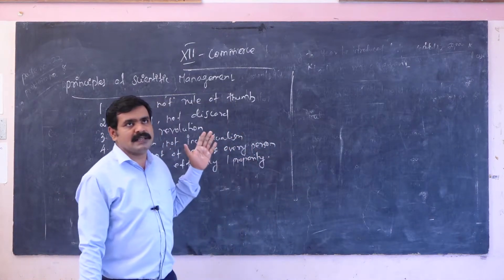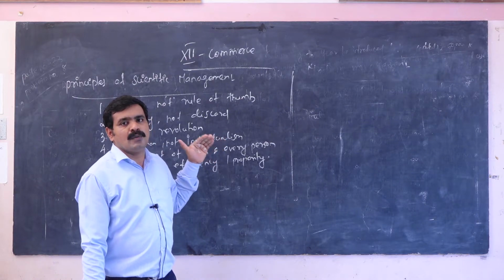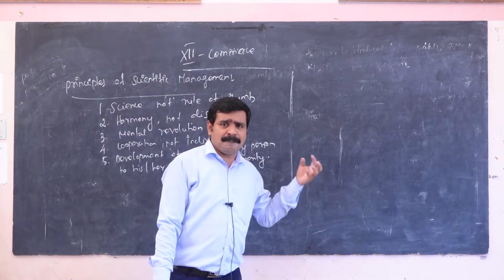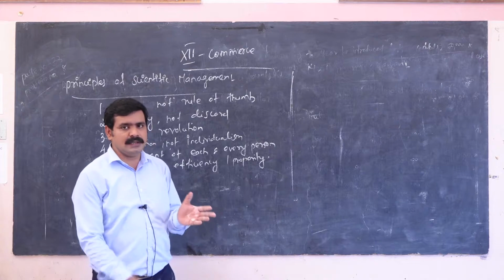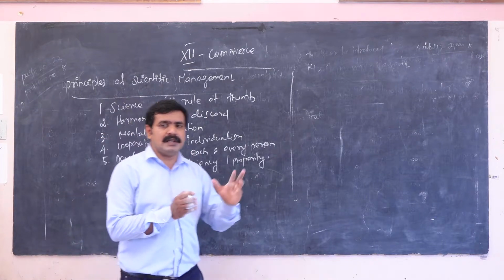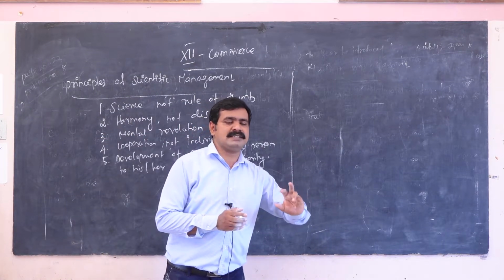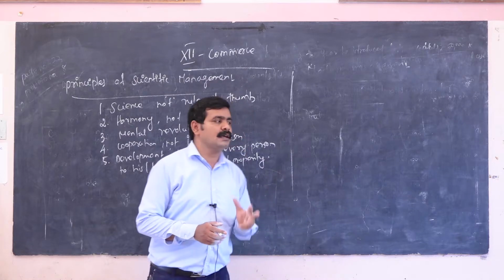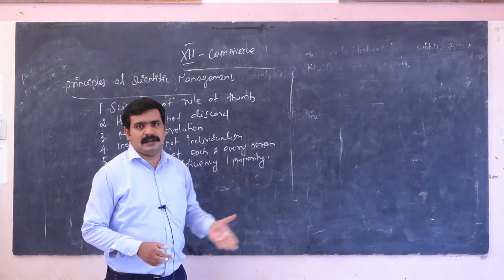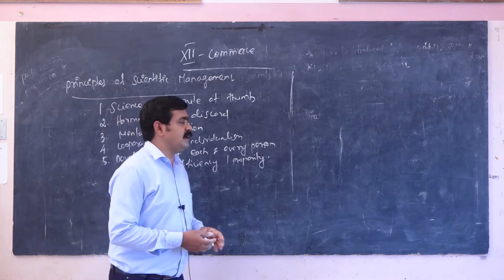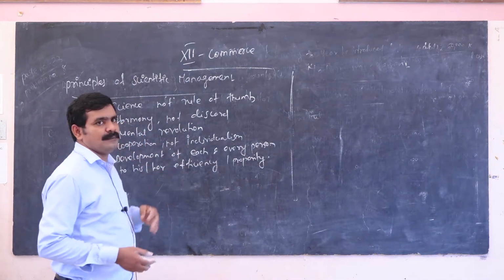So the manager wants to apply this concept, and then they can reduce the wasted time and the wasted labor work. That is a very important thing in science, not rule of thumb.